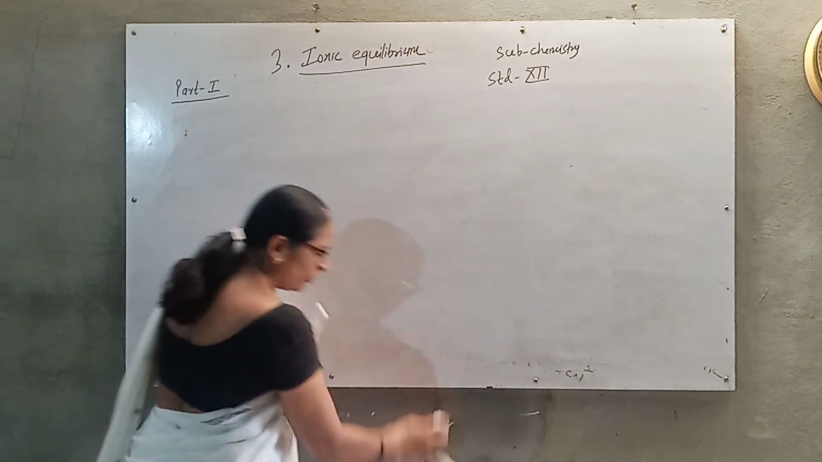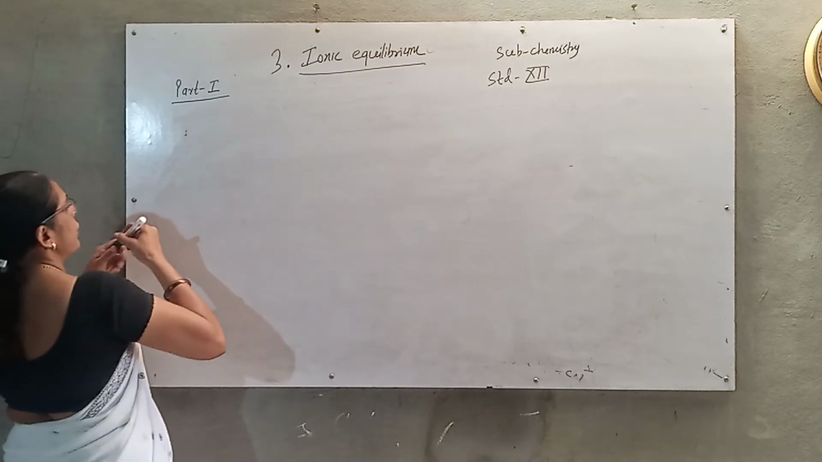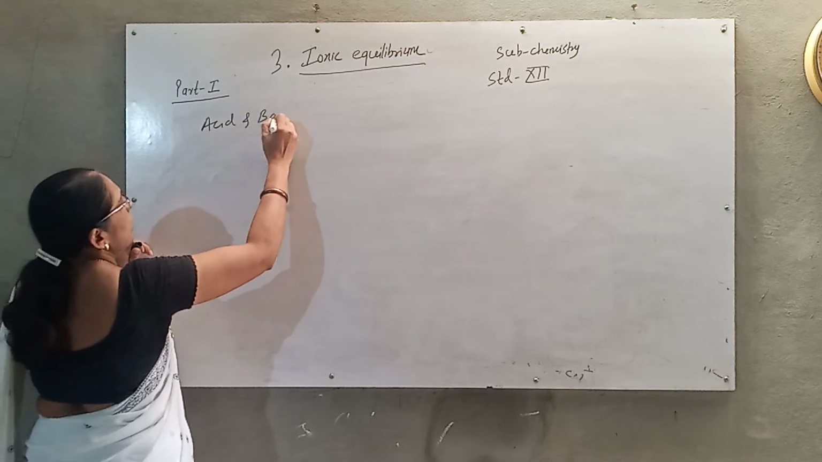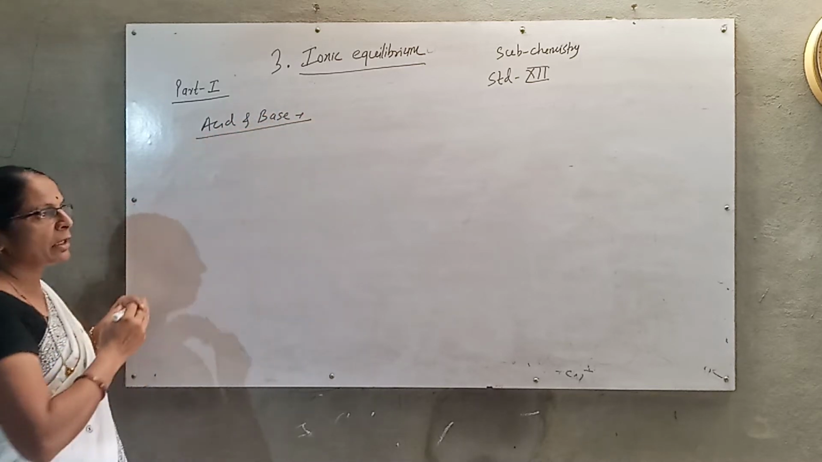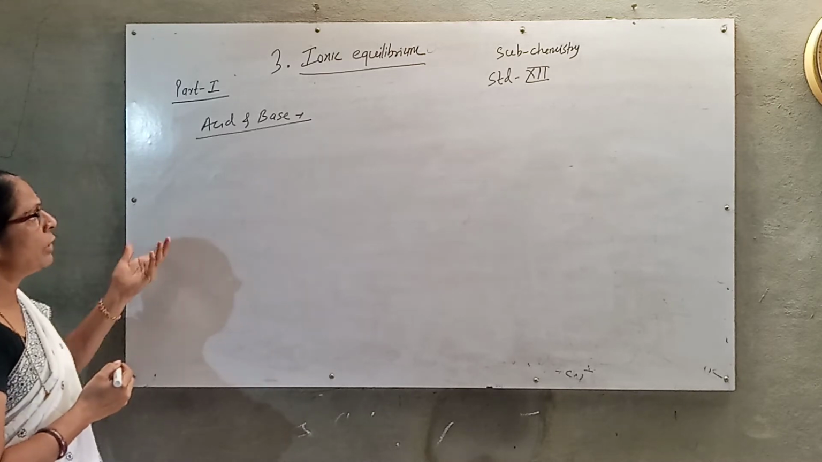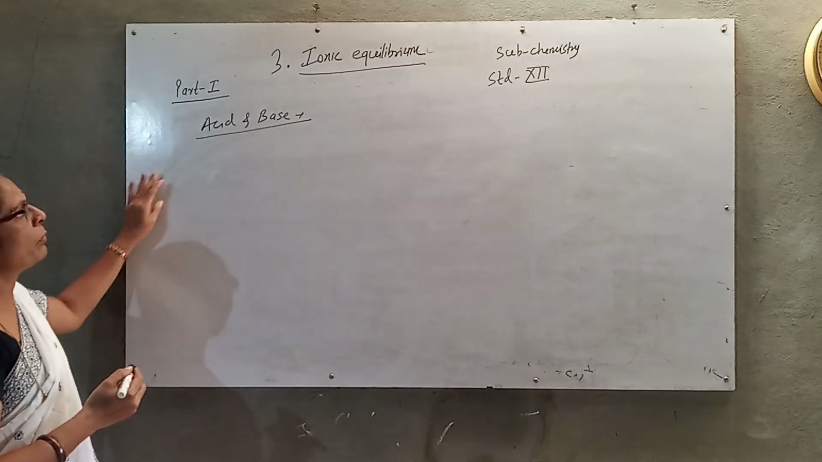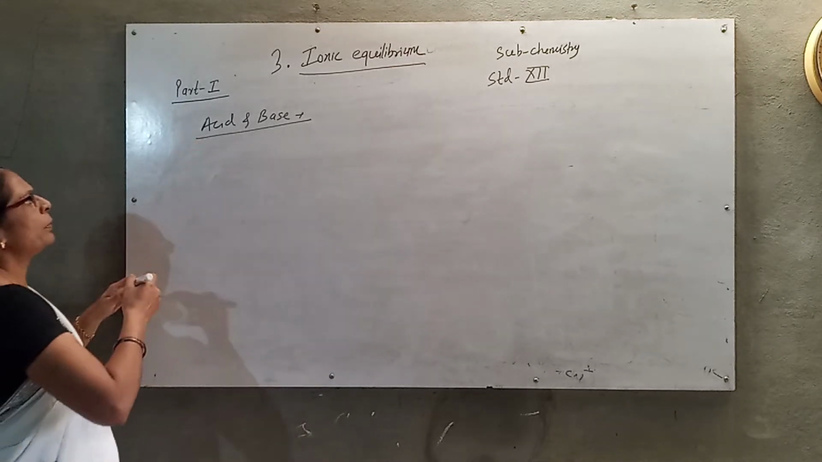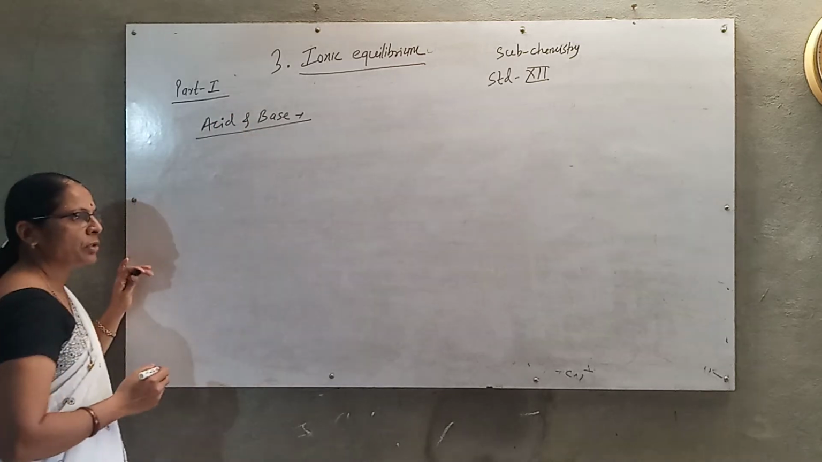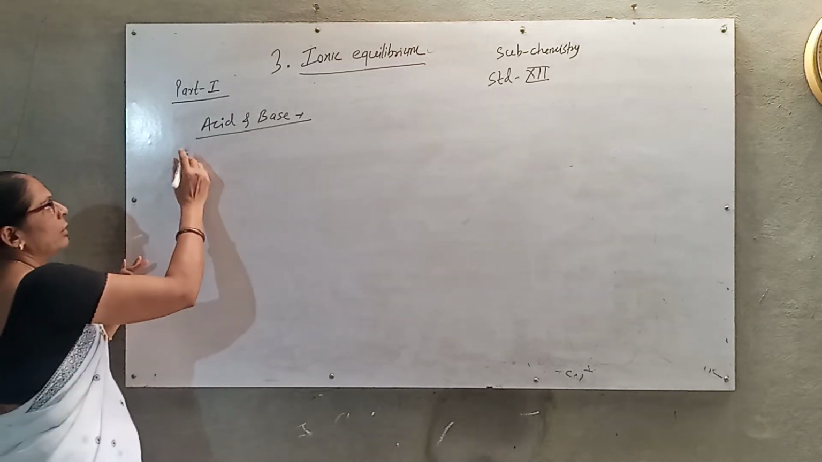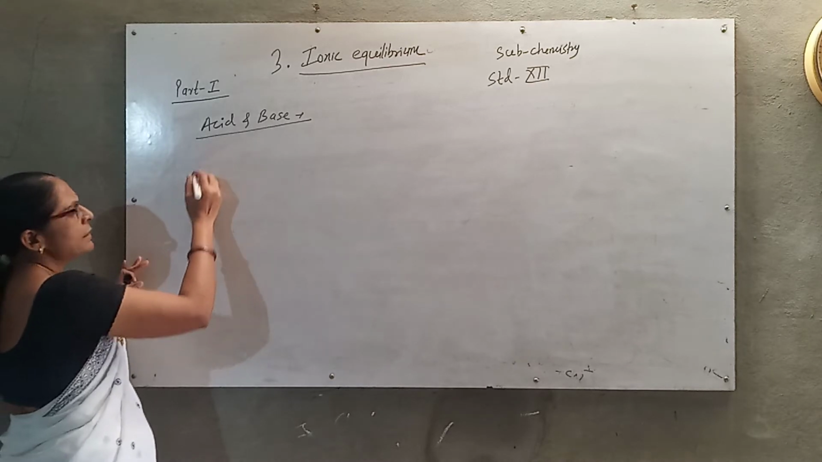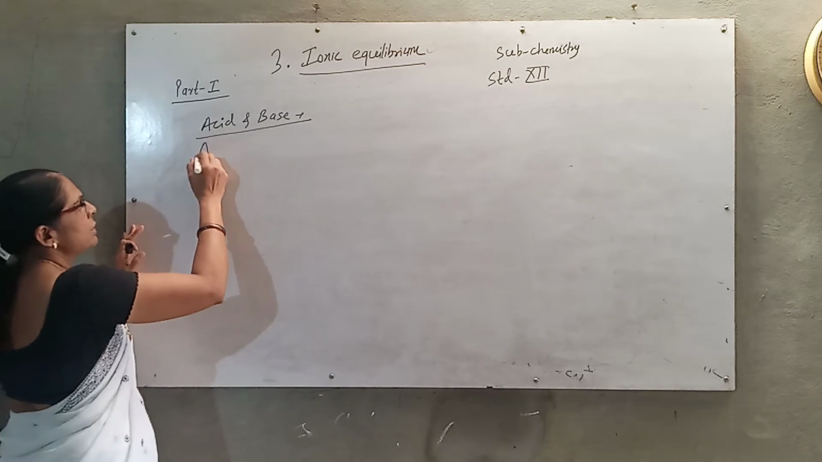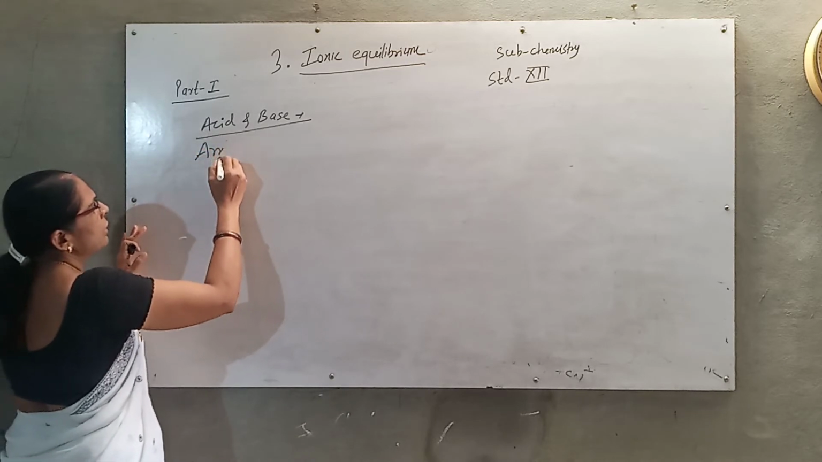Now the next point: in our day-to-day lives we use a number of acids and bases, such as acetic acid in vinegar, citric acid in lemon, magnesium hydroxide in antacids, and ammonia. Now we consider the various definitions of acids and bases given by various scientists through various theories. First, we consider the Arrhenius theory.